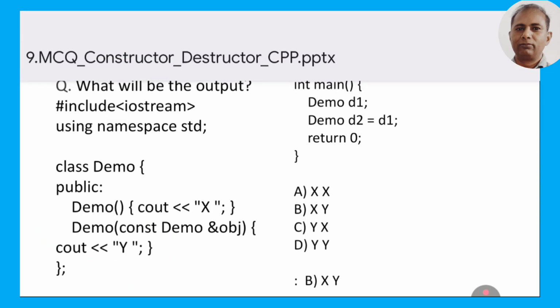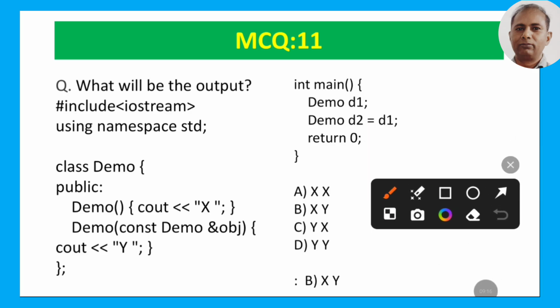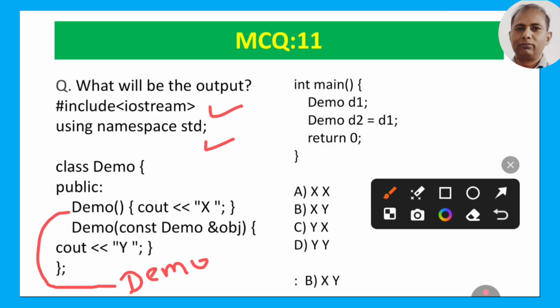Now if we talk about question number 11, we are asked what the output is. We are writing the header file, using namespace std. Then we are creating one class, and the name of the class is demo. Then we are making one constructor of this demo class, again named demo. If this is called, we will print x. Then we are making the copy constructor. This is the syntax for the copy constructor. If this copy constructor is called, we will print y.